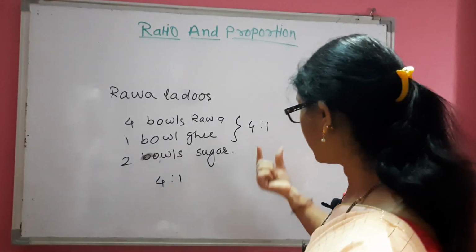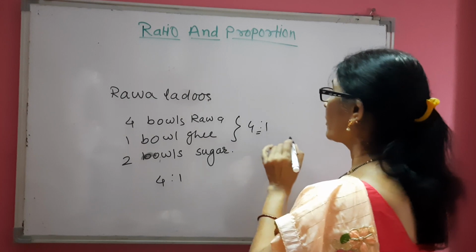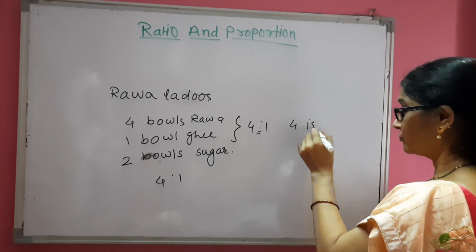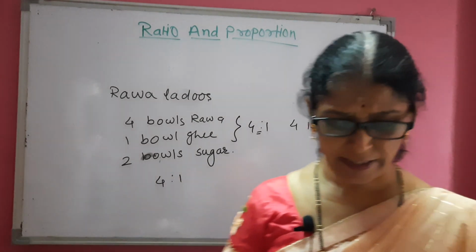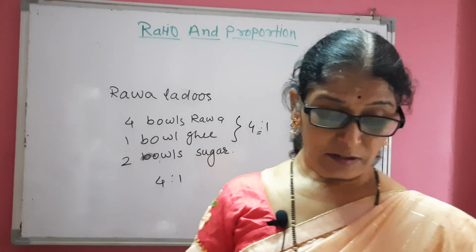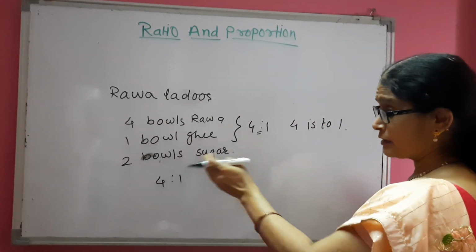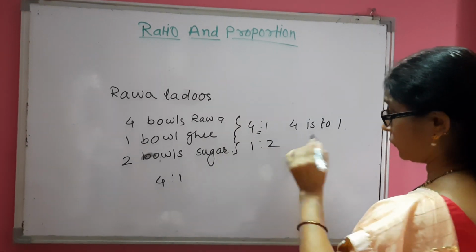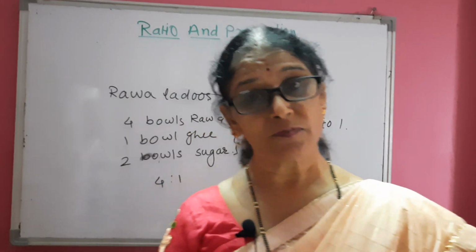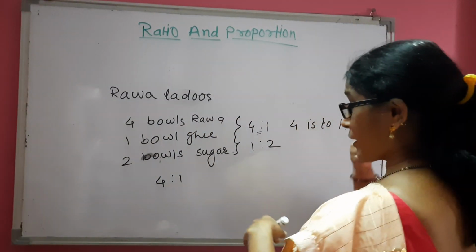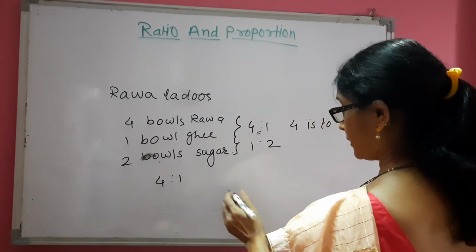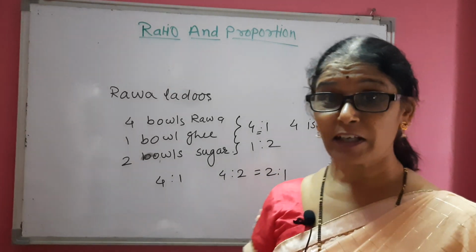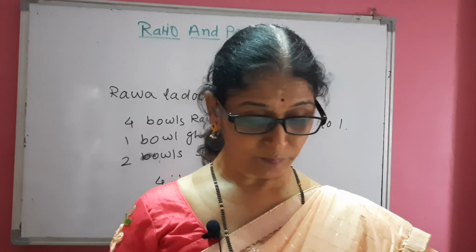This is written as 4:1 and read as 4 is to 1. The ratio of ghee and sugar is 1:2. The ratio of rava and sugar is 4:2, that is 2:1, which means we take half the sugar of rava.